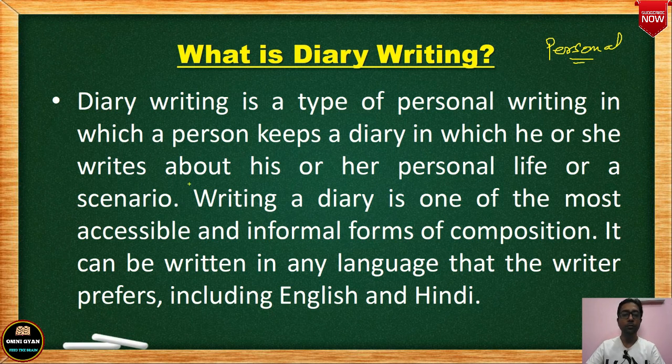So the basic thing is that in your diary you write about your personal life or any personal event, or any general event also, not exactly a personal event, any normal event, like you witnessed an accident on the road. Now you're writing in the diary that today I witnessed such and such accident on the road. The person was injured. He was taken to the hospital by many. I felt very bad. So again, it's a personal kind of thing. So you can use first person pronoun like I.